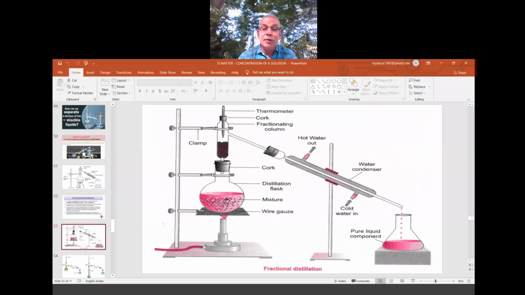So when all the vapors move, only the component whose boiling point is very low will move fast, because it has already reached its boiling point. But the others, when they leave this hot area, become cold. Why cold? Because their boiling points are 90, 70. Here the temperature is 90 degrees, but here it is not 90, it is less than 90.